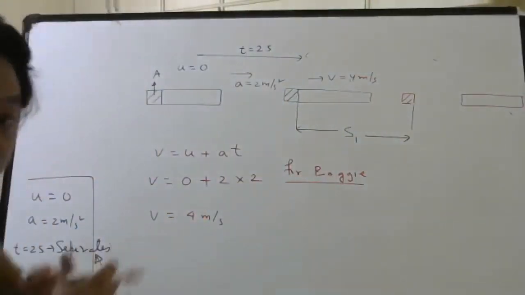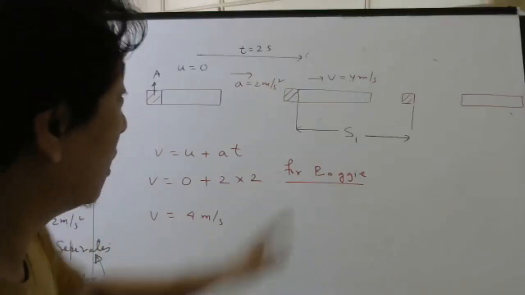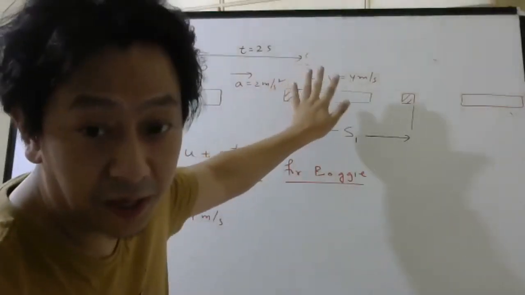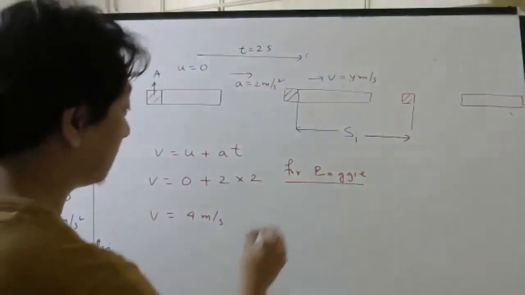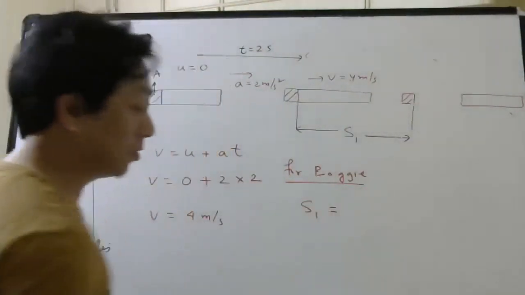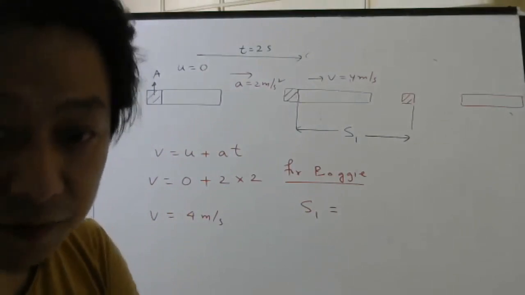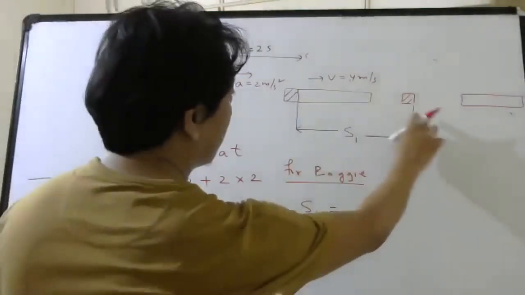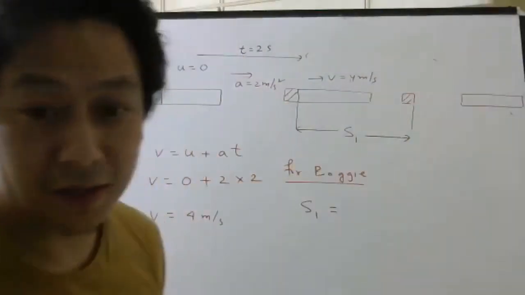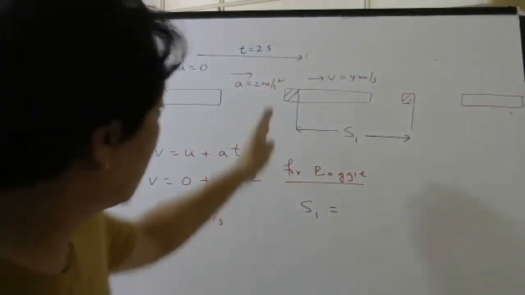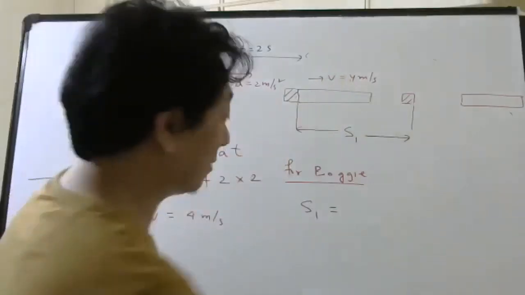In what time did they tell? 5 seconds after separation. So here they separated. After 5 seconds, where will the bogie go? Let us calculate. S1 equals, what is the formula? ut plus half at square. What is u from here to here? What is the velocity? Initial velocity is 4 meters per second.